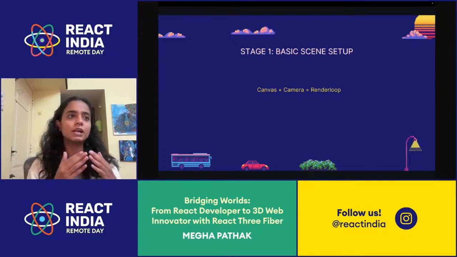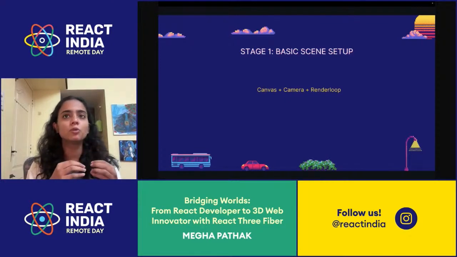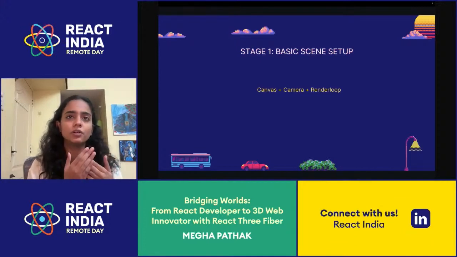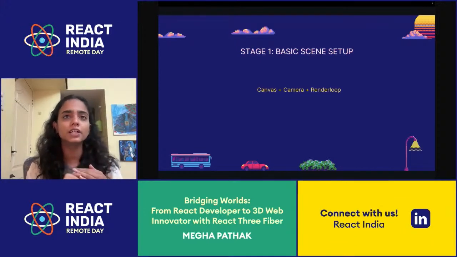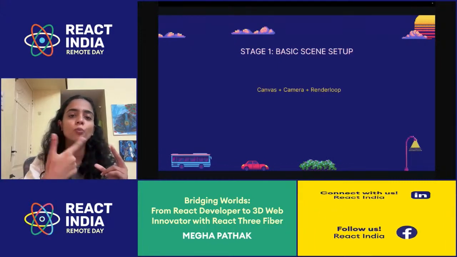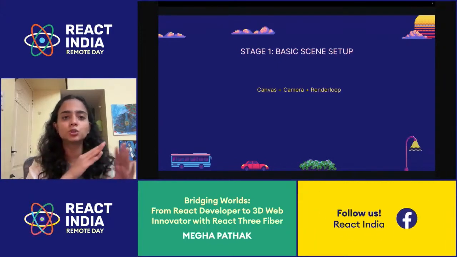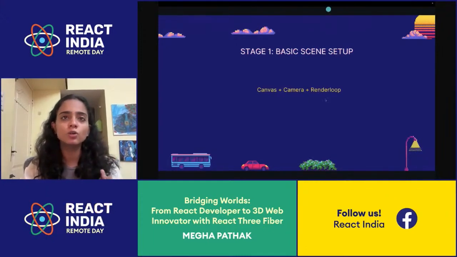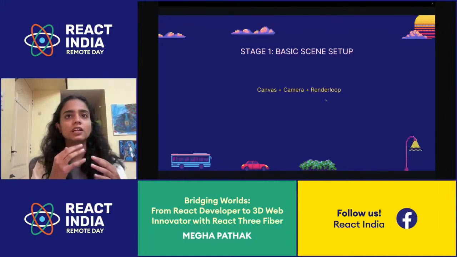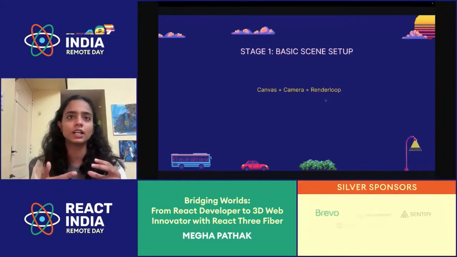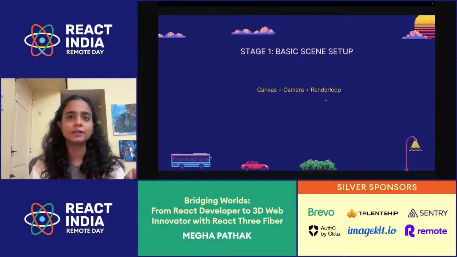For example, the majority of the websites or web apps we make in general are all render oriented, but games are data oriented. So we need something to re-render or loop over our render so that I can show different sorts of animations on my screen. That's where the render loop comes into the picture. Canvas sets up an animation loop, calling my component's render method again and again, and it accepts different props like renderer, camera, and other global settings.